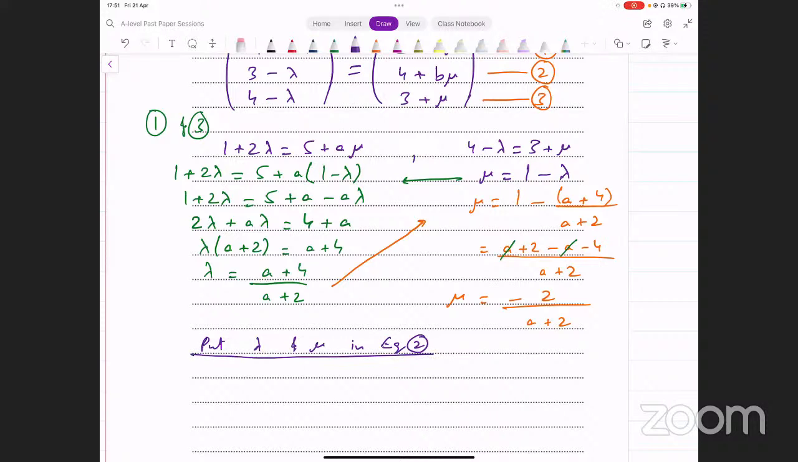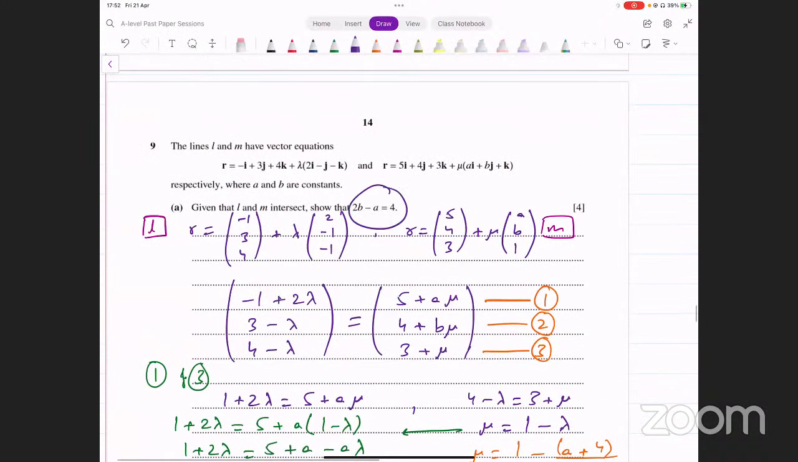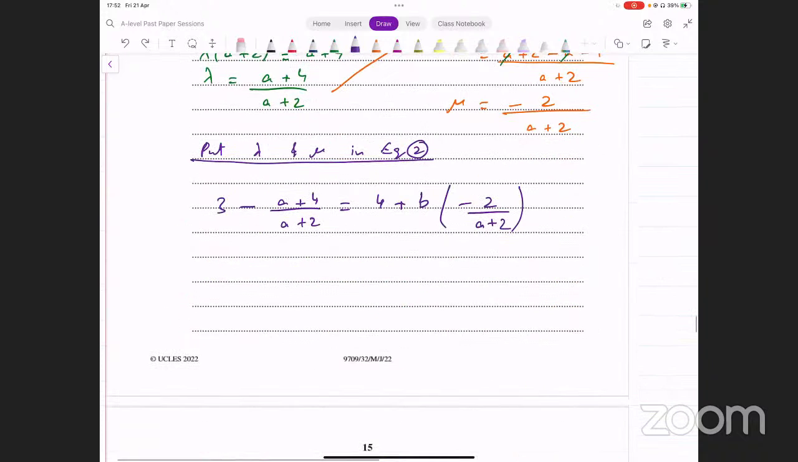Equation क्या है? 3 minus lambda, which is a plus 4 divided by a plus 2. On the other side, we have 4 plus b times mu, which is minus 2 over a plus 2. तो अगर ये लाइंस इंटरसेक्ट करती हैं तो ये इस इक्वेशन को भी सैटिस्फाई करनी चाहिए। हमें प्रूव क्या करना है कि 2b minus a that equals 4।